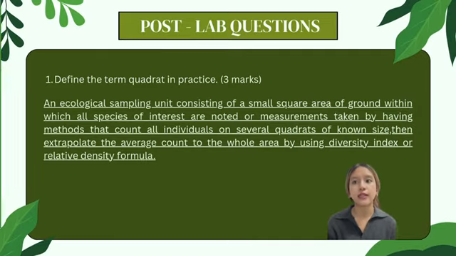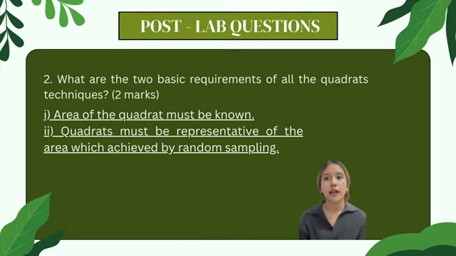A quadrat is an ecological sampling unit consisting of a small square area of ground within which all species of interest are noted or measurements taken, by having methods that count all individuals on several quadrats of known size, then extrapolate the average count to the whole area by using diversity index or relative density formula. The area of the quadrat must be known and quadrats must be representative of the area, which is achieved by random sampling.